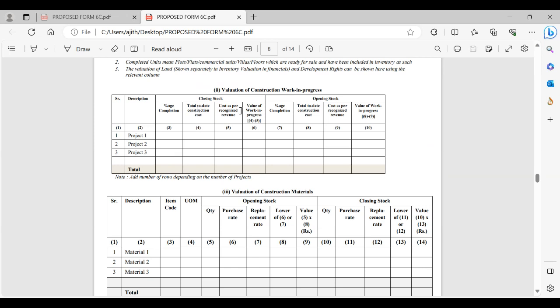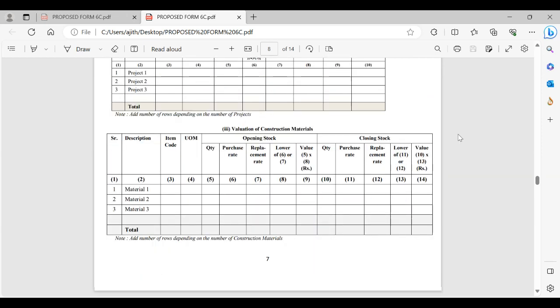The differential portion would be treated as the value for work in progress. This is how we would do the valuation of construction work in progress.